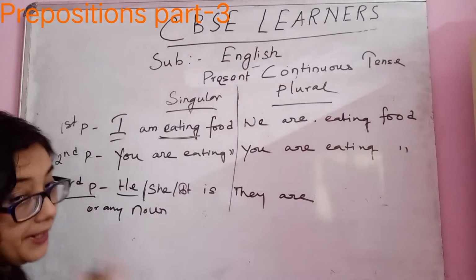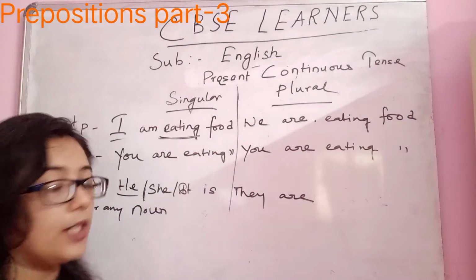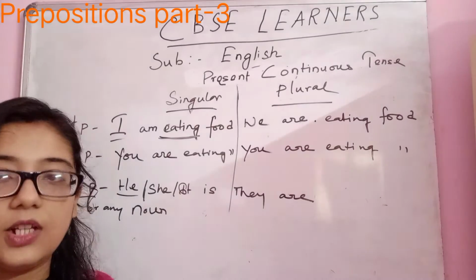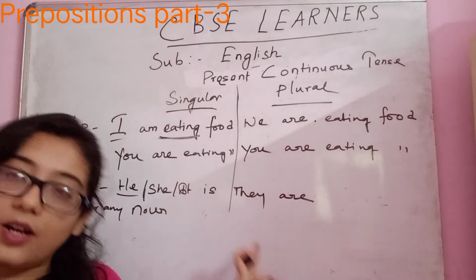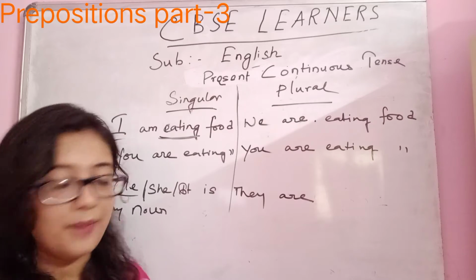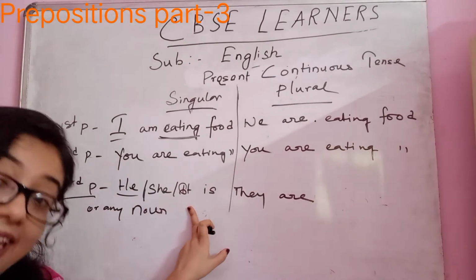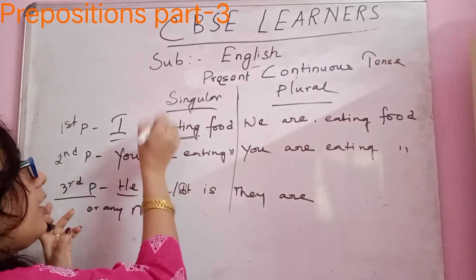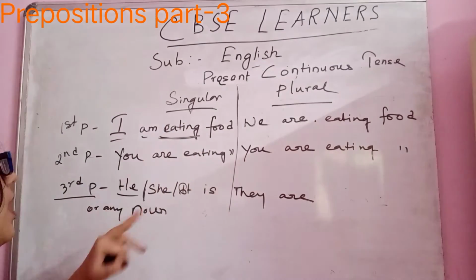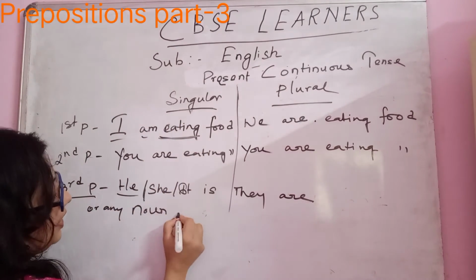He, she, or it is eating. Okay, the twist is only in the third person. Third persons are always twisted only, na? So in case of third person, the twist comes. Okay, so he, she, or it is eating. In every case, in the first person also a little bit of a twist is there, am. And he, she, or it is eating